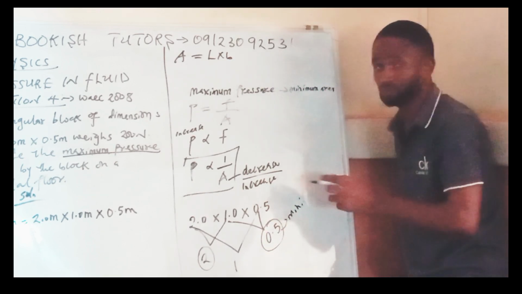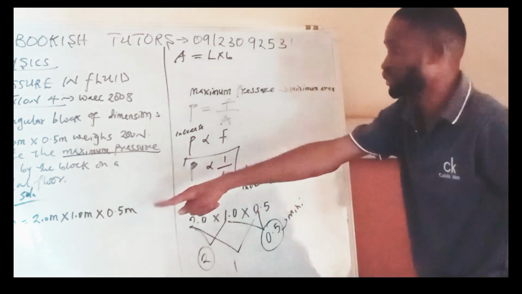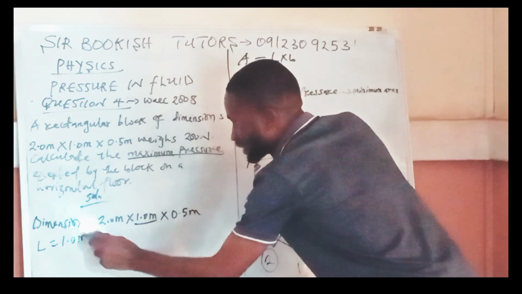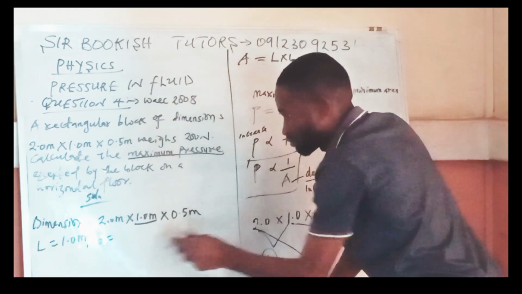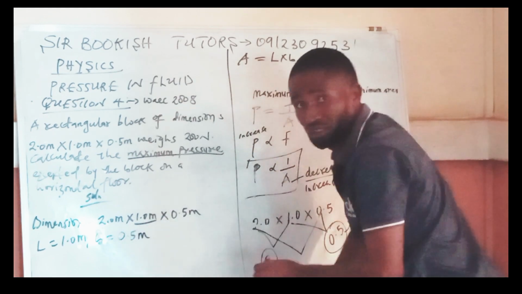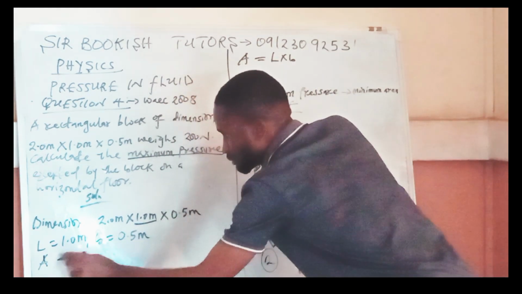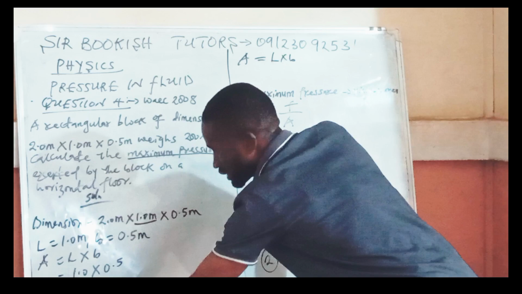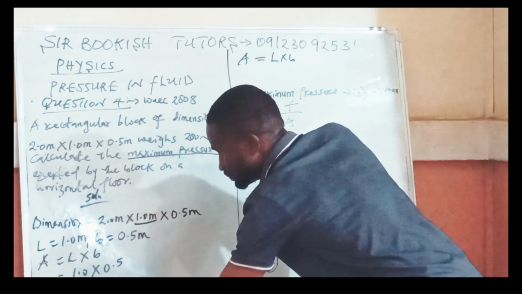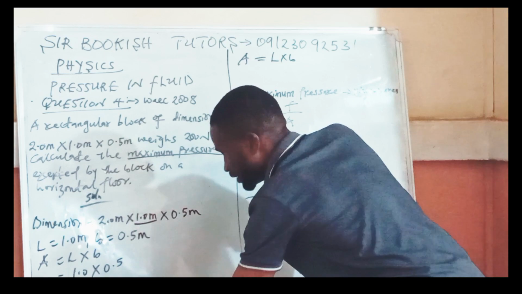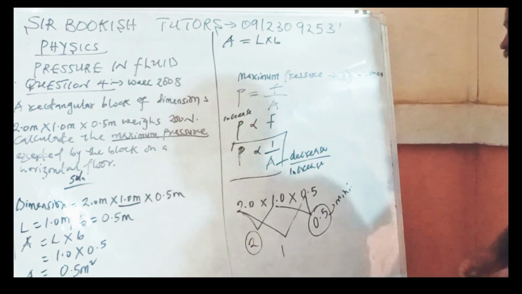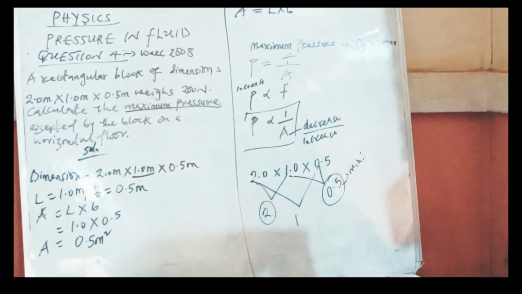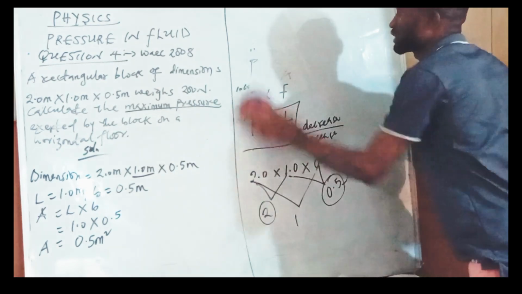Okay? 0.5 is minimum. Now, if 0.5 is minimum, that means from this dimensioning, I will take my length as 1.0 meter, while my breadth or width will be 0.5 meter. So I will say area of rectangle is length times breadth, which is 1.0 times 0.5. That area is 0.5 meter squared. So look at the area we are using. The area will now be 0.5 meter squared.